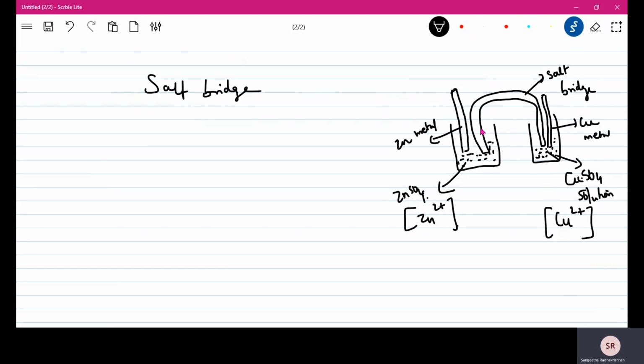It contains some salt, maybe KCl. Basically we are taking an electrolyte, like KCl, NH4NO3 or KNO3, and taking an aqueous solution of this, along with 5% agar.